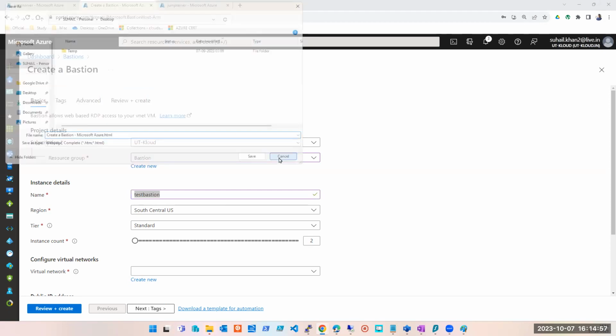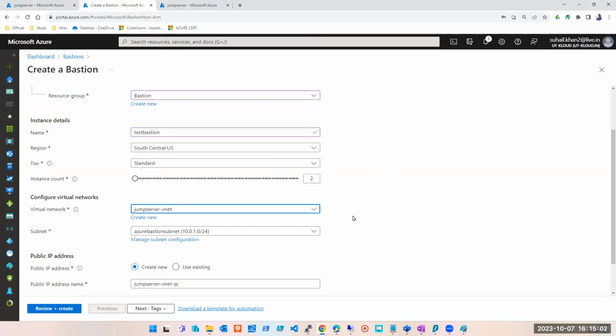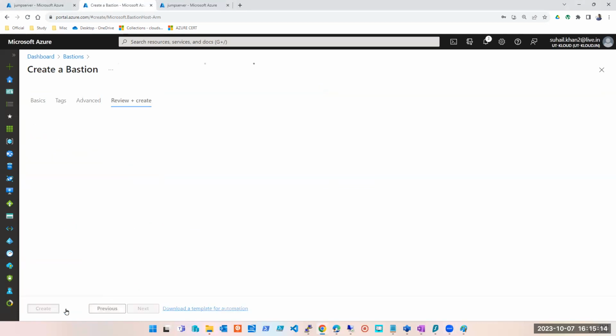Okay, I'm keeping it standard. I got the role already. I'm in the subnet already. Public IP address. This is creating a public IP address, but it is not assigning a public IP address to your machine. So you just create it.